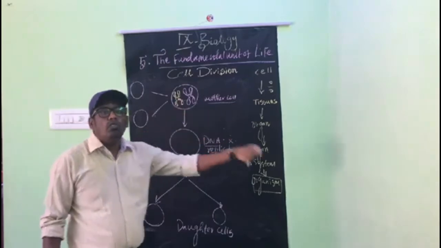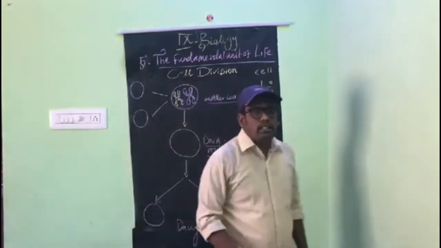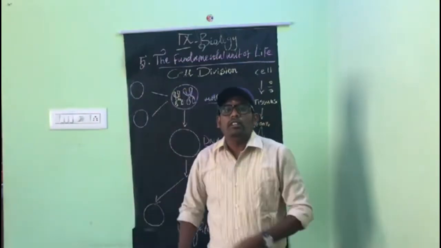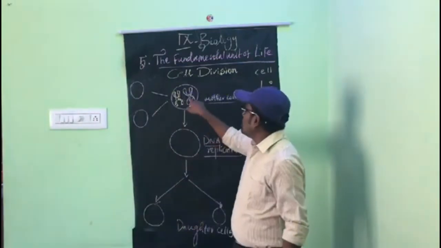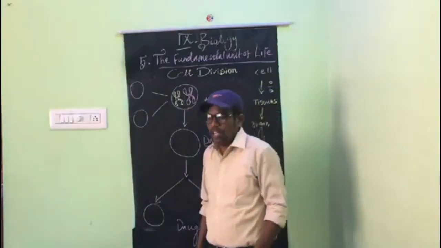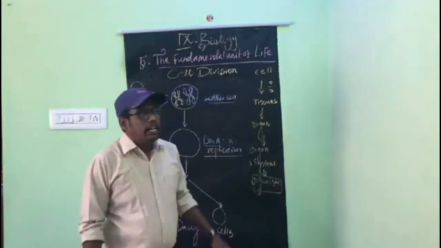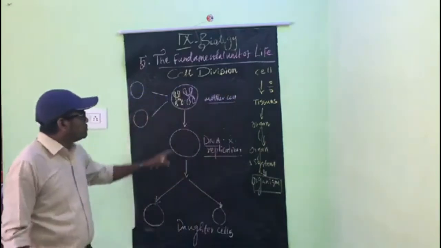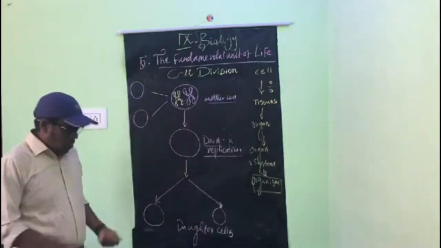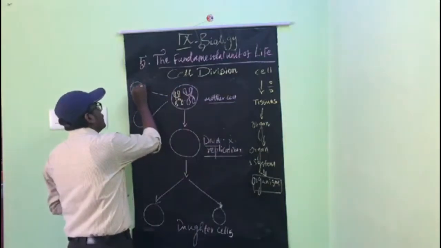Homologous chromosomes have the same length, and the centromere, this middle part, is present in the same location.